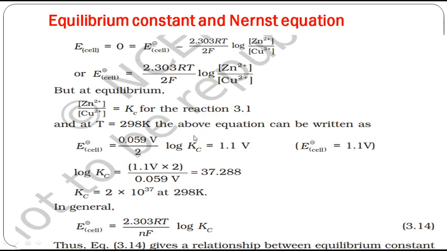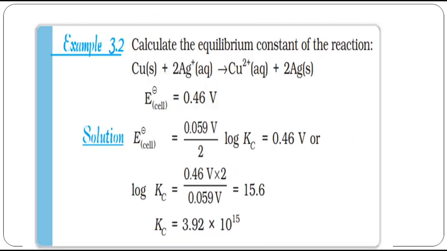A very important question: what happens to E cell at equilibrium? The value of E cell at equilibrium is equal to, they will give 4 choices. They will give the complete Nernst equation, they will give this modified form. Like that, you may get 4 options and you have to select the right option. So at equilibrium, don't forget the potential of a cell is 0.